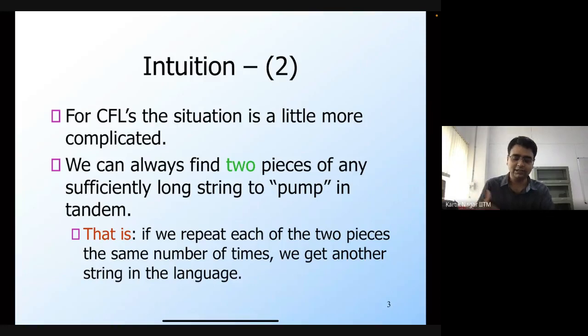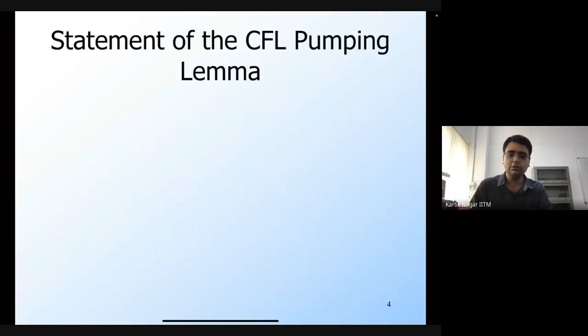So when we say that we need to pump in tandem, we mean that we must repeat each of those two pieces the same number of times. We can do this as many times as we want, and we will get another string, and all of those strings must be in the language. So let's look at the formal statement, and then we will end the lecture.